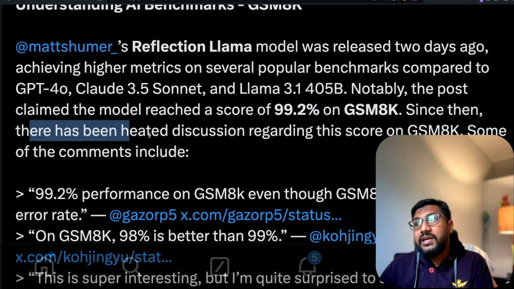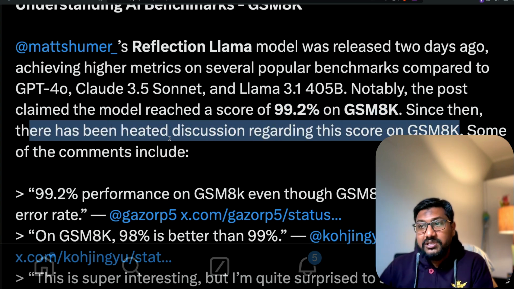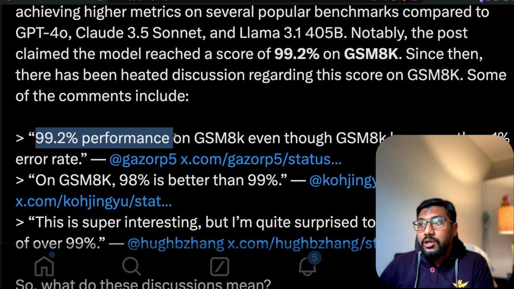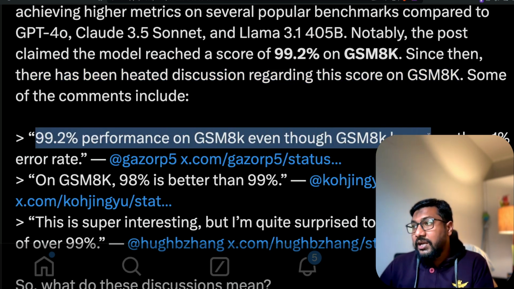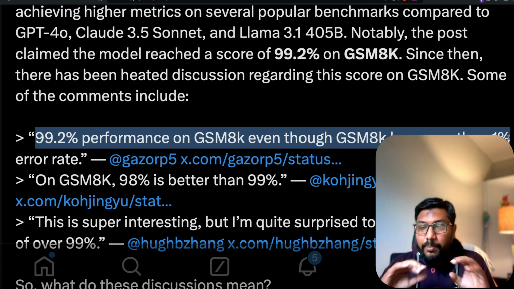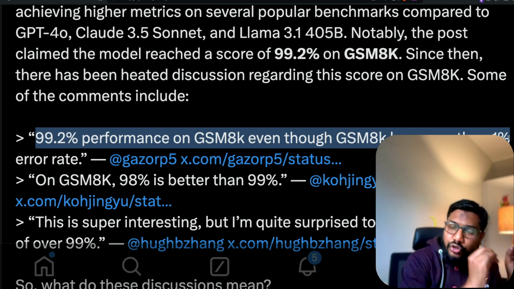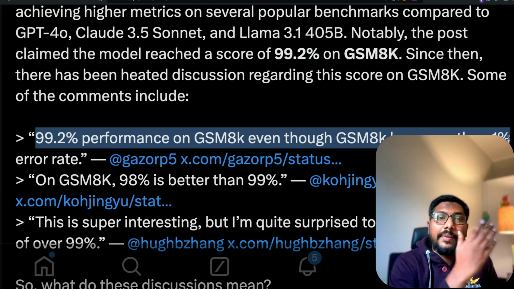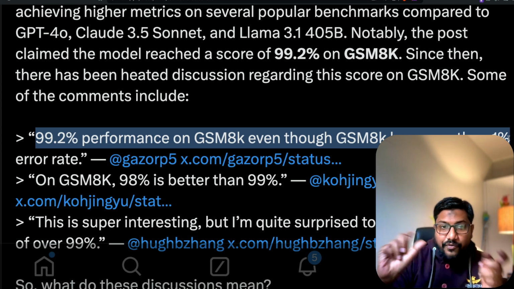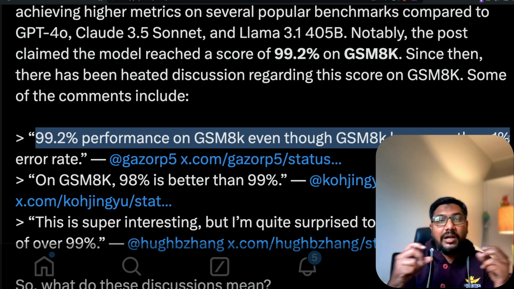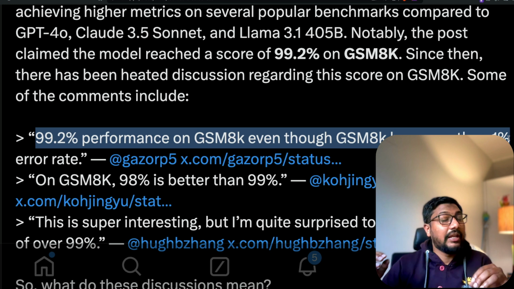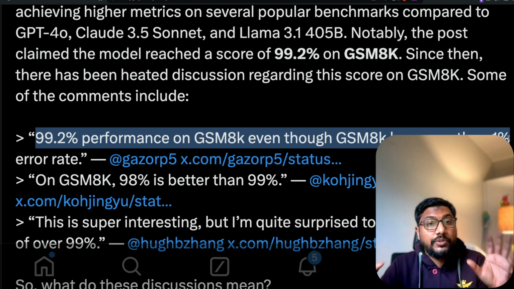Since then, there has been a heated discussion regarding the score on GSM 8K. Some of the comments: okay, so 99.2 performance on GSM 8K, even though GSM 8K has more than 1% error rate. So we know that MMLU is a completely crappy benchmark. Even though companies still quote MMLU, we know MMLU is a problem. I have discussed a paper on the channel where if you just change the order of the multiple choice questions, the model does badly on MMLU. There are always issues with benchmarks.